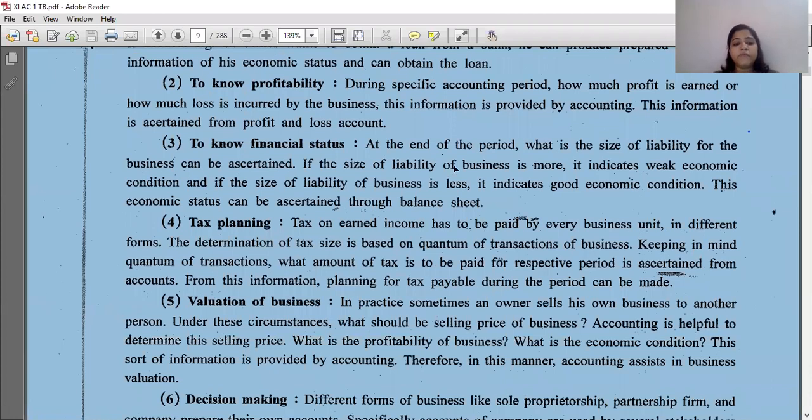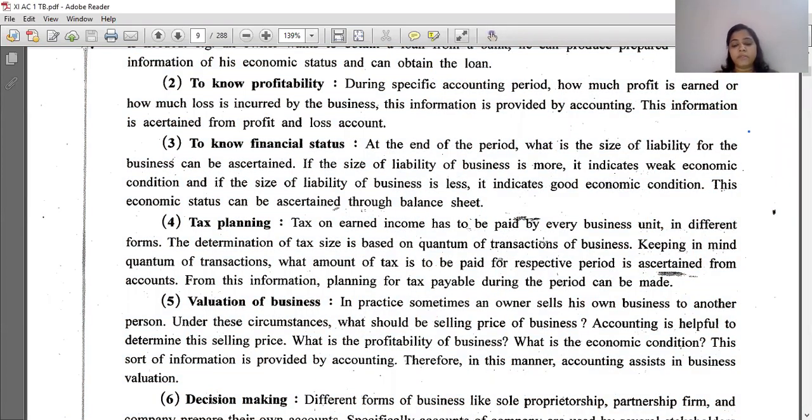The determination of tax size is based on quantum of transactions of business. Keeping in mind the quantum of transactions, the amount of tax to be paid for the respective period is ascertained from the accounts. From this information, planning for tax payable during the period can be made. So by seeing this income, we can plan for the tax payable.